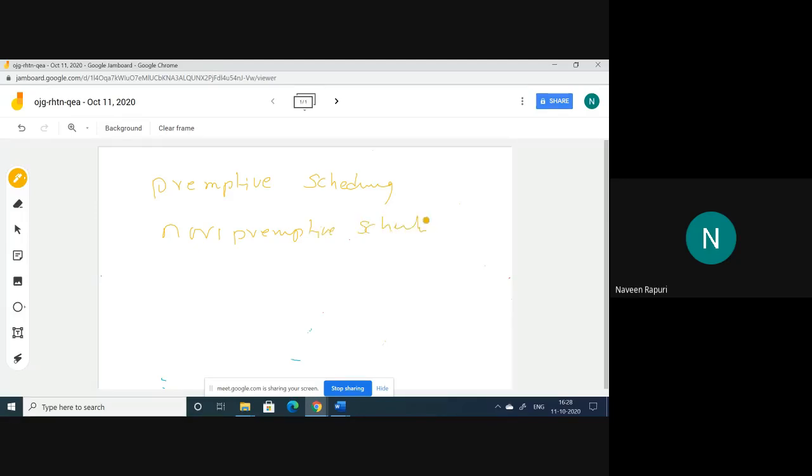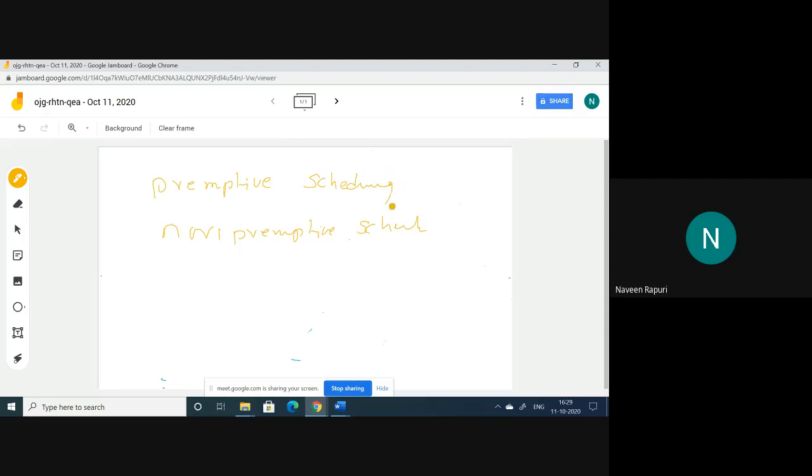So here we are having two kinds of scheduling algorithms. The requirement is to increase the throughput, to increase the efficiency, to decrease the waiting time, and to decrease the response time. To do all these things, we have many kinds of scheduling algorithms. Here we are categorizing those scheduling algorithms as non-preemptive scheduling algorithms and preemptive scheduling algorithms.